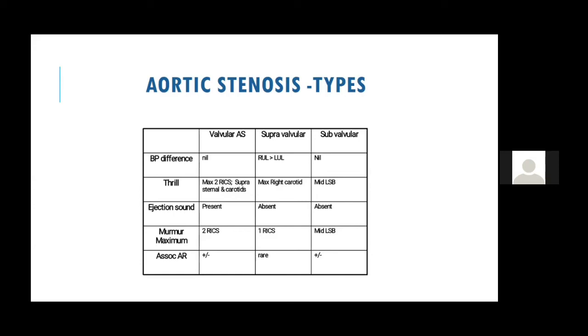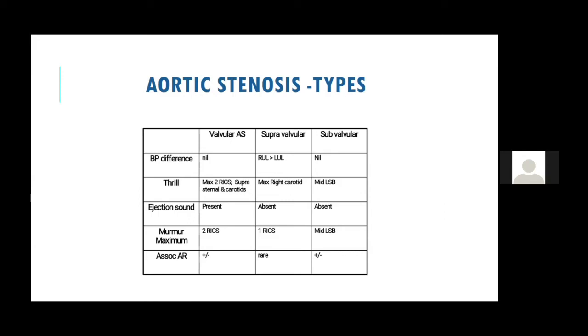We know supravalvular AS because there is selective streaming of the blood into the left innominate artery, and that is why you get a right upper limb BP which is more than the left upper limb BP, which is known as the Coanda effect. Most of you would have heard of the Coanda effect. The right upper limb BP is more than the left upper limb BP. You do not get this in valvular and subvalvular AS.